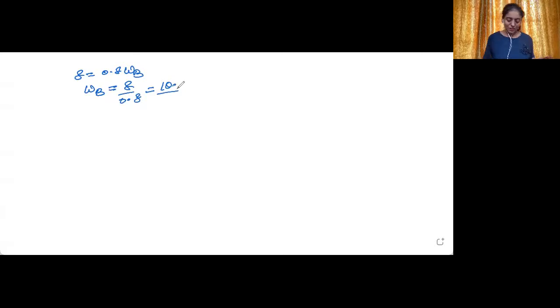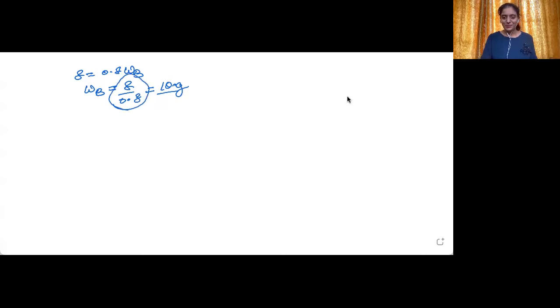So what is WB? It is 10 gram. That is, we need to add 10 gram of non-volatile solute into the solvent so that its vapor pressure reduces to 80%. No doubt, 8 by 8 is 1. I'm not that good at calculations.